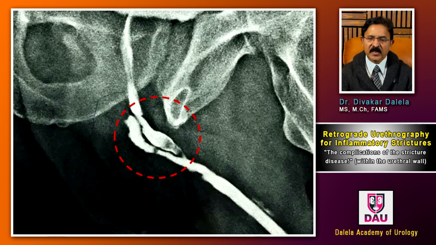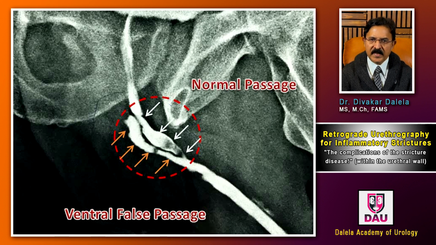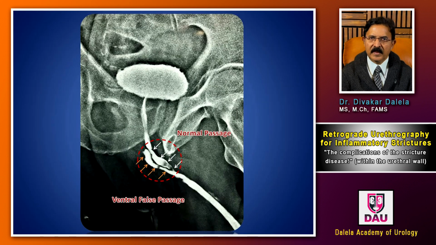Now, in this urethrogram, in the area encircled by the red line, the one below is a false passage, a ventral false passage, and the one above is a normal passage. You just have to refer to your anatomical knowledge here and you will know what I'm talking about.